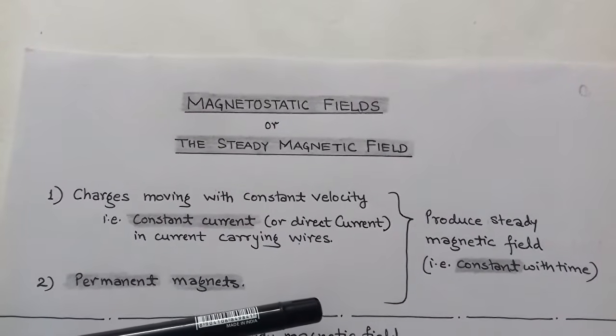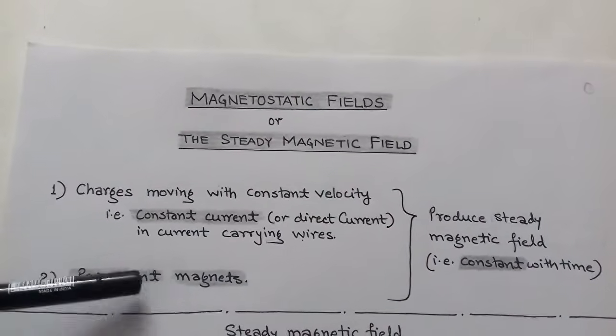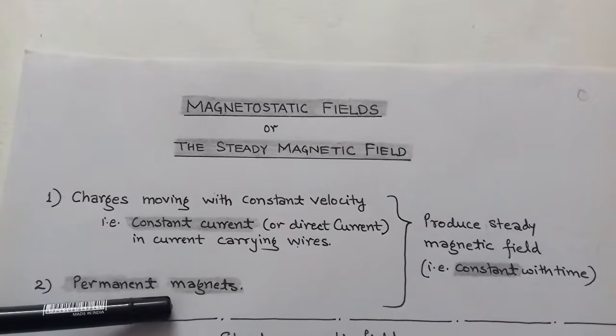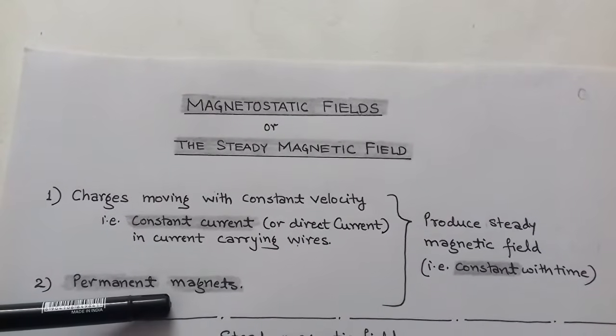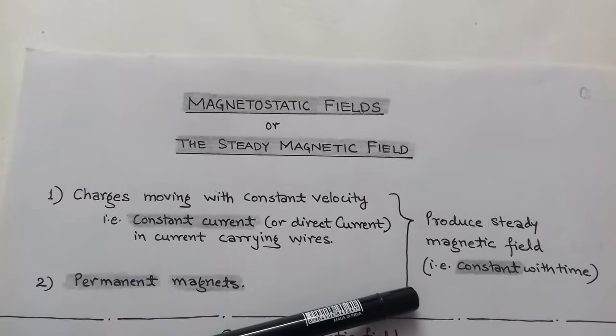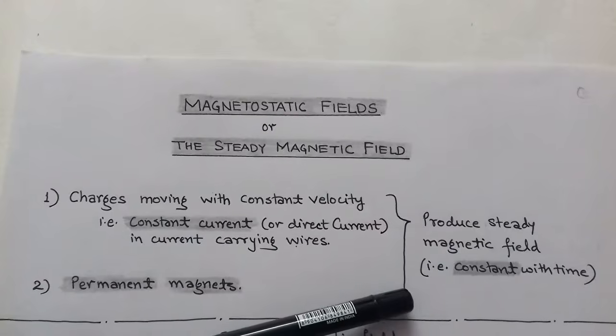And there is a second way for the production of steady magnetic field, that is by using permanent magnets. So these are the two ways for the production of steady magnetic field. First is by using direct current and second by using permanent magnets.